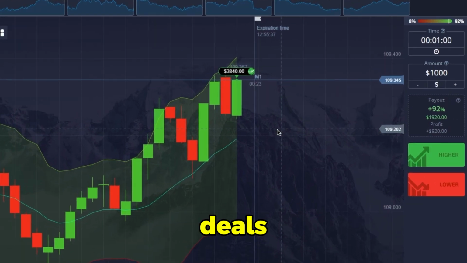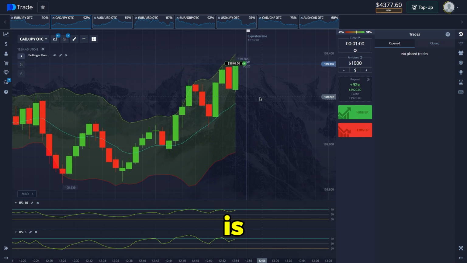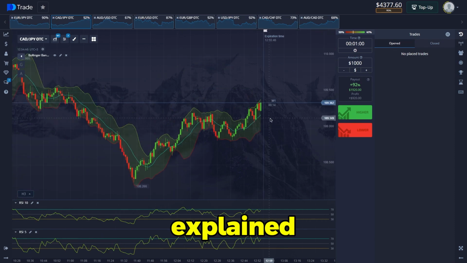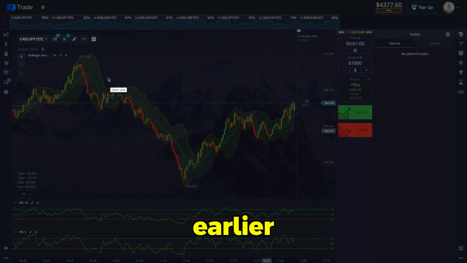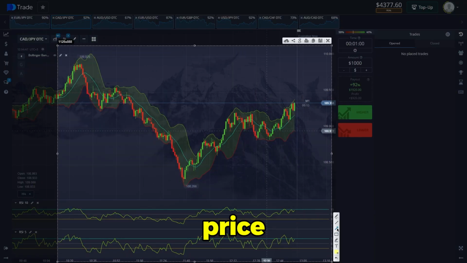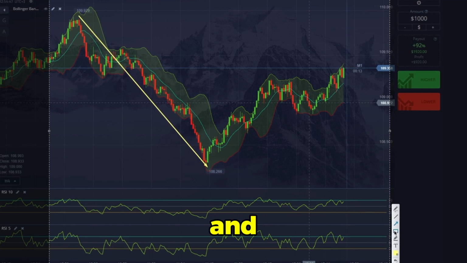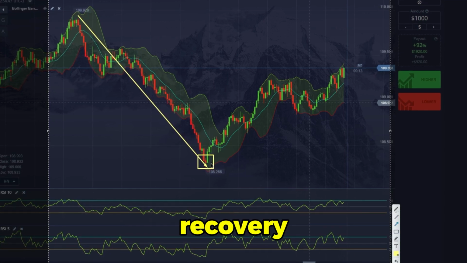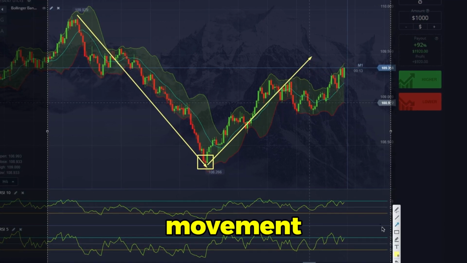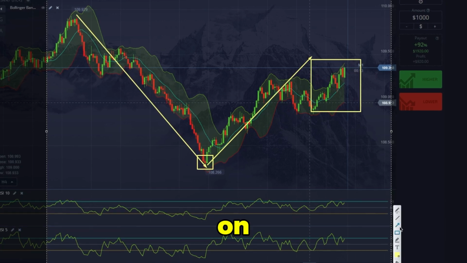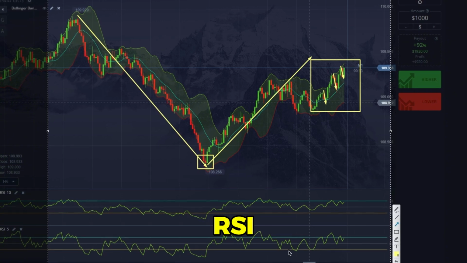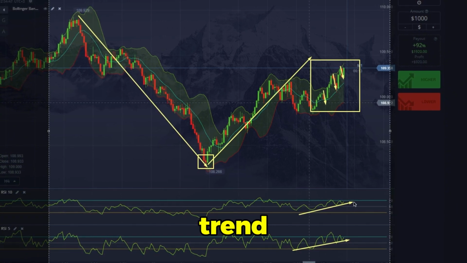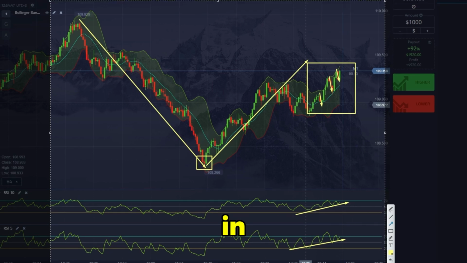You see, our next deals are closed as a plus. That is why I said, yes, let's wait for the upward trend. See here, we need a technical analysis. And we'll explain a little the principle of entry earlier. The movement went down, a global price minimum was formed, and the dynamics of movement is recovering. And if we look at this section of the movement, we see that the corrections on it are weak in nature, and we see an upward trend in the dynamics of the RSI, which is why we opened according to the trend, and the deal on this is closed in a plus.